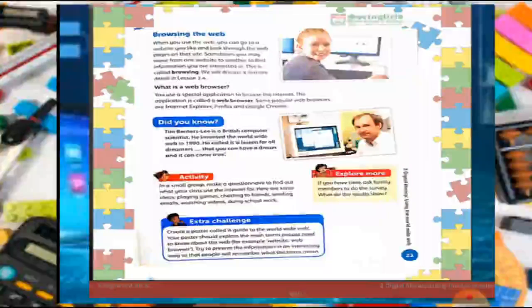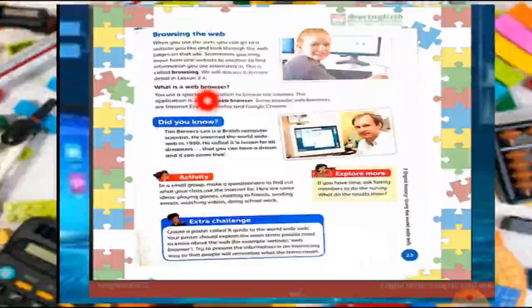Now, browsing the information: how will we browse the information? A browser is basically a small application which is specially designed for accessing the web pages and websites available on the internet. If we have an internet connection and an electronic device like a smartphone, tablet, laptop or desktop computer, but we don't have a browser, we can't browse the information or get access to it, because it's a special application which transfers our query, our questions, into a computer-understandable mode and accesses them with the help of the browser.